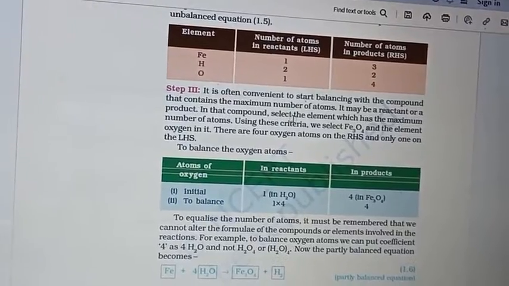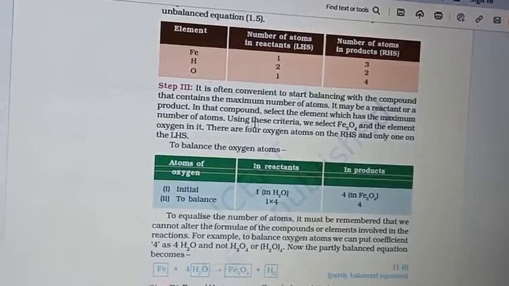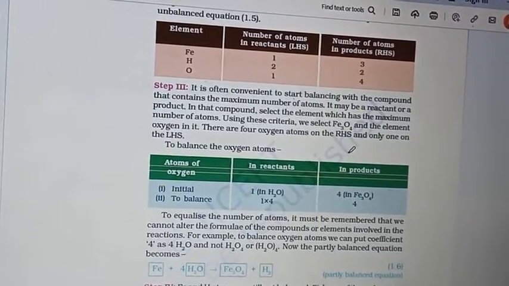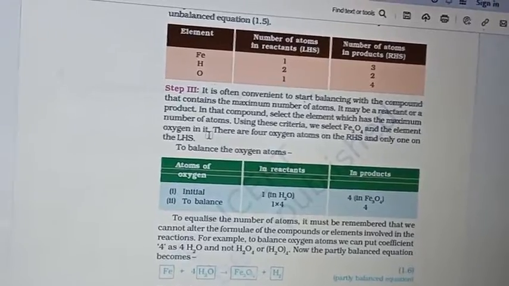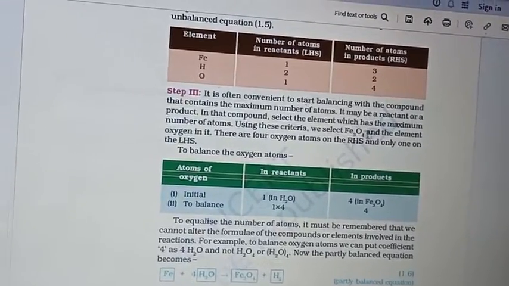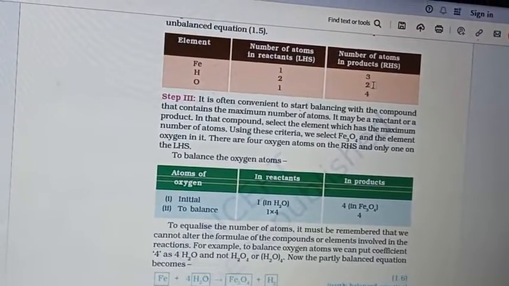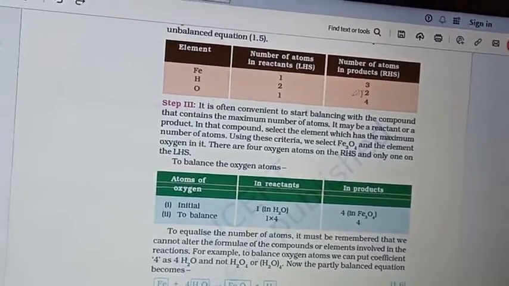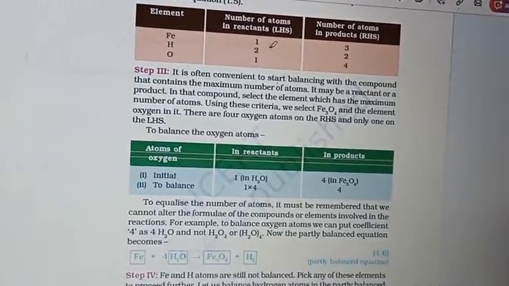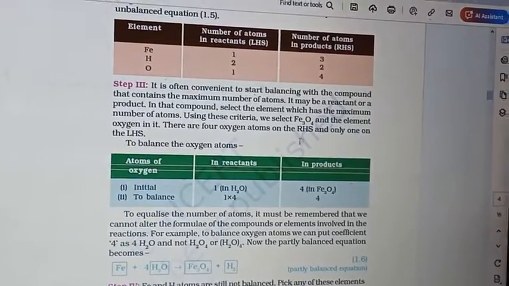In that compound, select the element which has the maximum number of atoms. In this case, Fe3O4 has the maximum number of atoms, and the element oxygen in it has the maximum number of atoms, 4. So we are going to balance the number of oxygen first.